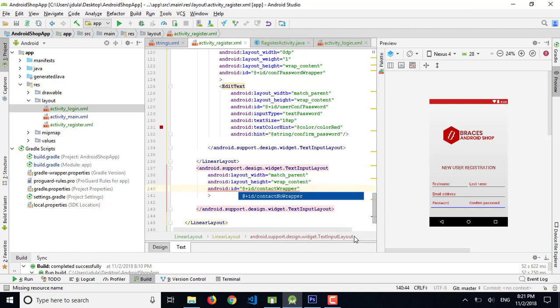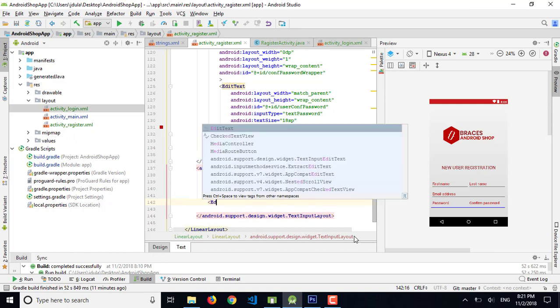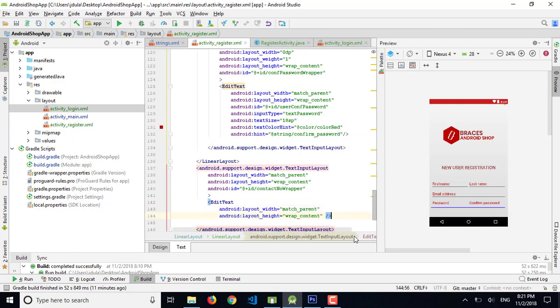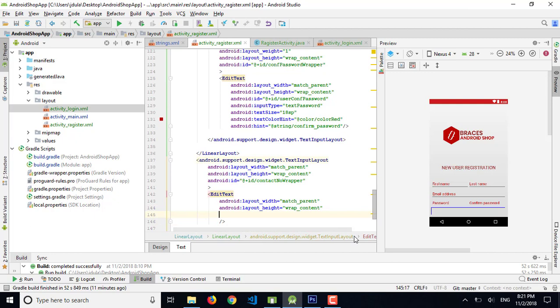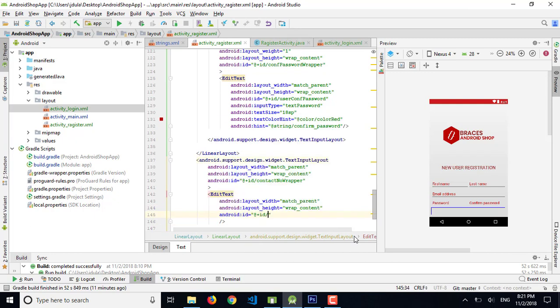Okay, contact wrapper, and edit text, match parent, wrap content, and ID is contact number.